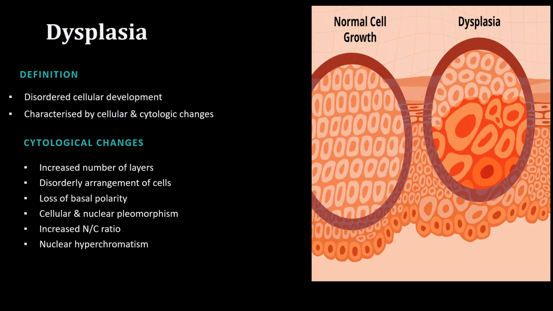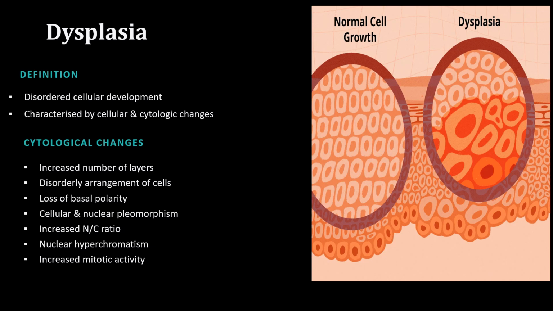And the other one is called hyperchromatism. Hyperchromatism is when the nucleus is becoming more colored. If you look at the color of the nucleus here and the color of the nucleus here, the nucleus in the cell undergoing dysplasia is more colored. That's why we say nuclear hyperchromatism. And the last but not least is increased mitotic activity. So there is more mitosis occurring in a cell undergoing dysplasia compared to a cell not undergoing dysplasia. So knowing that is very, very important. These are some of the cytologic changes that take place as far as dysplasia is concerned.